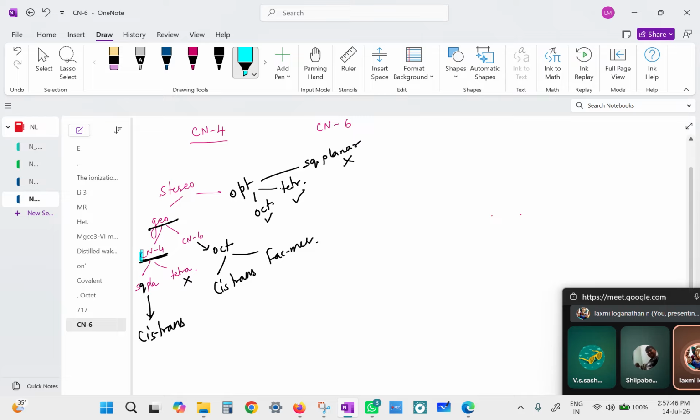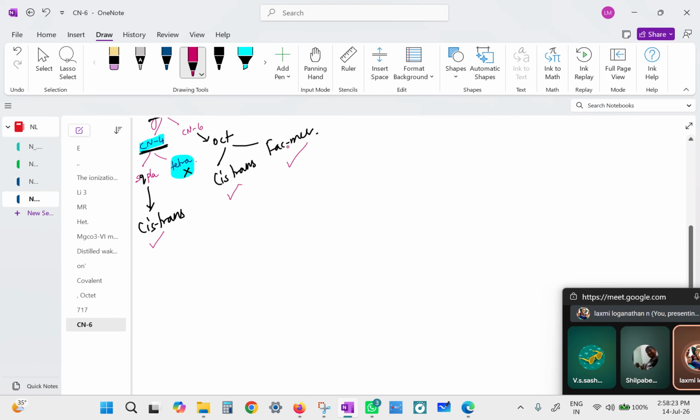When you look at coordination 4, the tetrahedrals will not show cis and trans, and the square planar complexes will not show optical, vice versa. So we'll go for the geometrical isomerism in coordination 4, then we will go to coordination 6 and talk about cis and trans. In the same order, we are going to do cis and trans in square planar, then cis and trans in octahedral, then facial-meridional, and then we will go to optical isomerism.